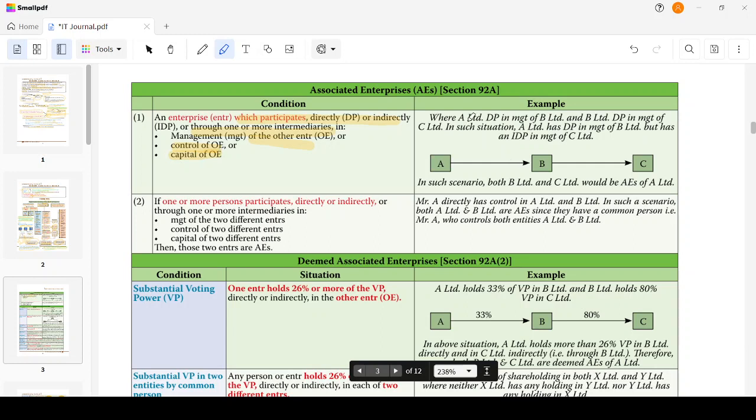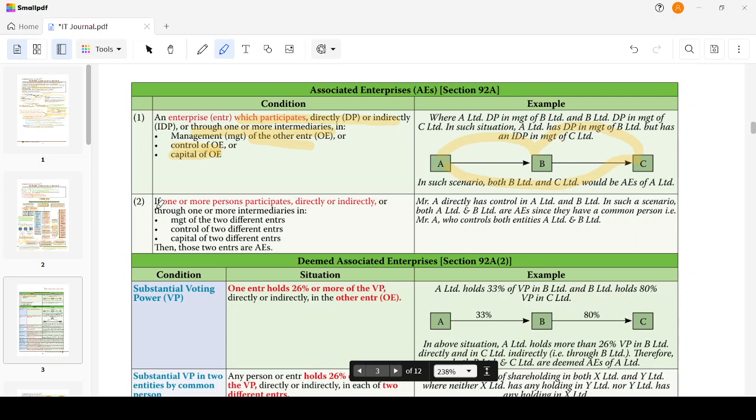So, for example, A Limited directly participates in the management of B Limited, and B Limited directly participates in the management of C Limited. In such a situation, A Limited directly participates in the management of B Limited but has an indirect participation in C Limited, because it controls through one or more enterprises. It controls C Limited via B Limited. In such scenarios, both B Limited and C Limited would be known as associated enterprises.